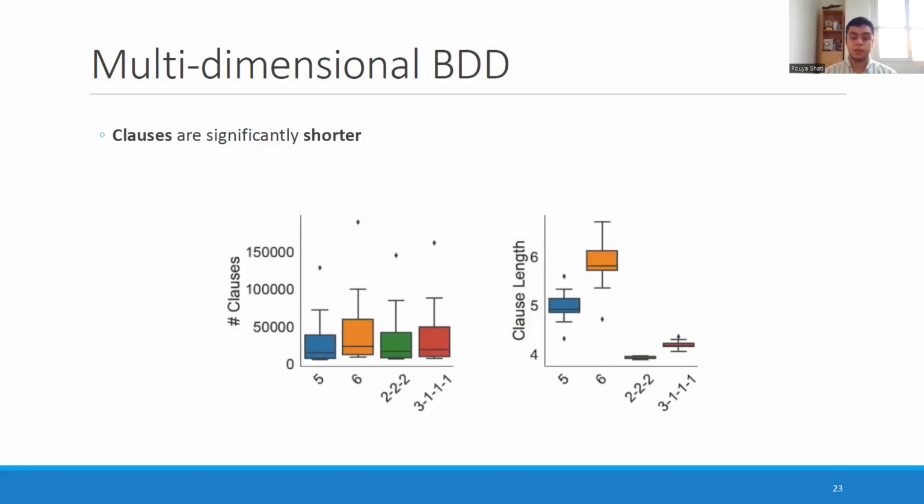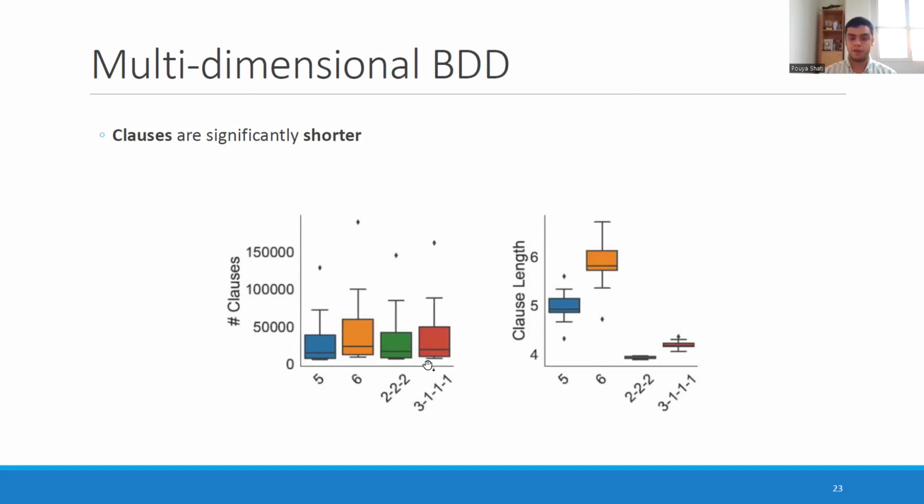We also studied what happens in the encoding as well. We know that the number of clauses and the length of the clauses are important measurements for deciding how difficult the encoding is and how much it scales when we increase the size. And we see that, again, for the MDBDD case, the number of clauses is comparable to their upper bound